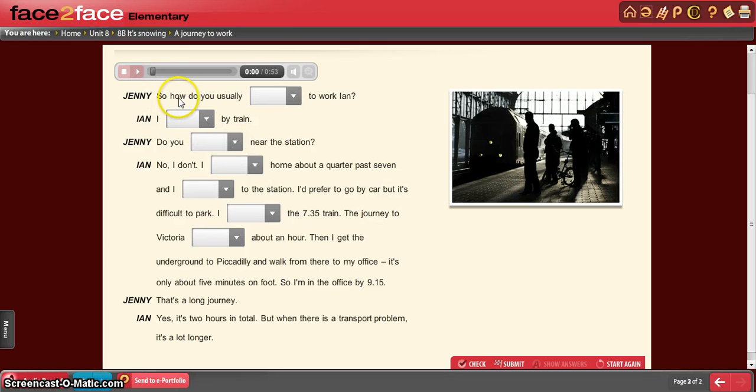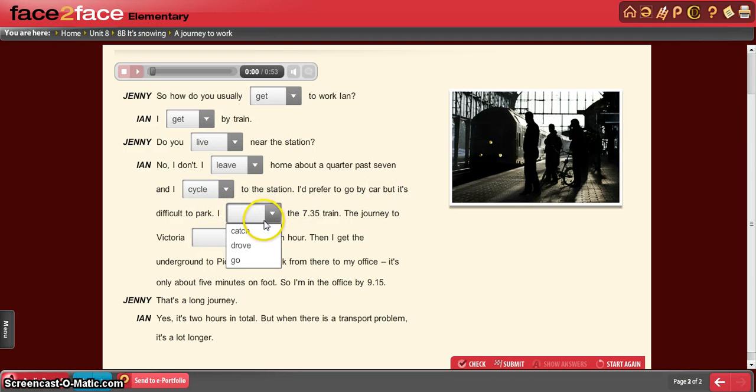It says Jenny. So how do you usually get to work, Ian? How do you usually get to work? I get by train. Do you live near the station? No, I don't. I leave home about 7:15 and I cycle to the station. I prefer to go by car, but it's difficult to park.